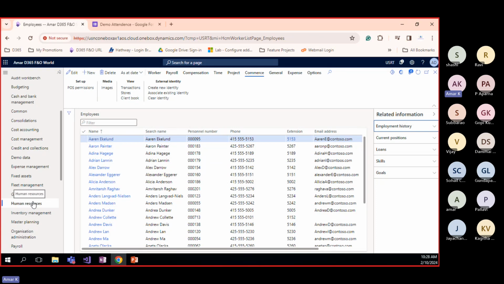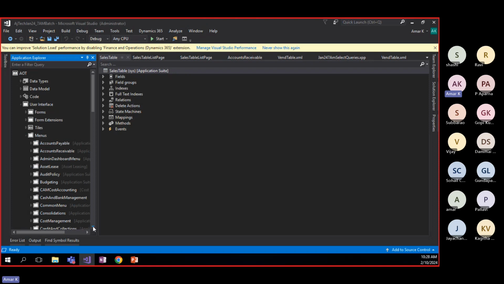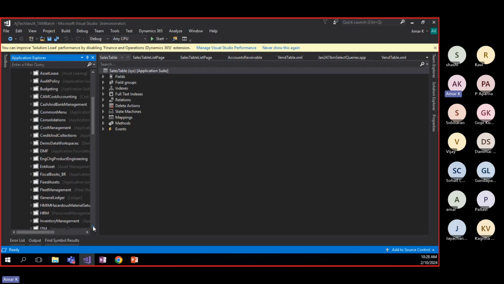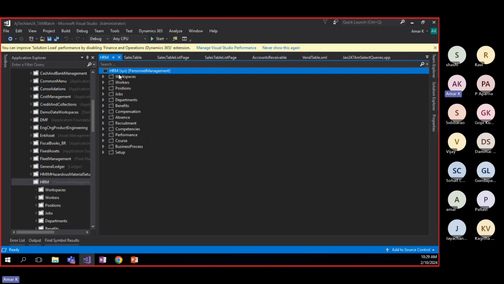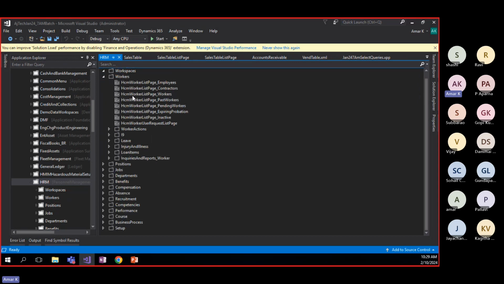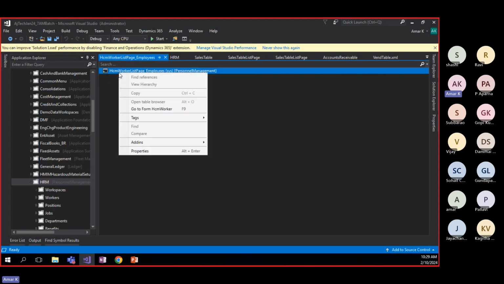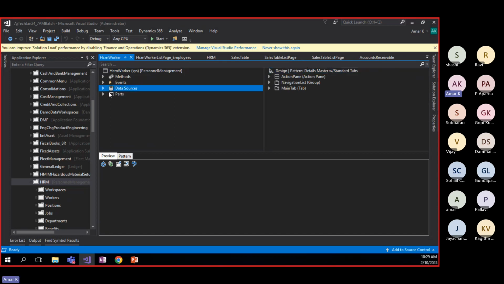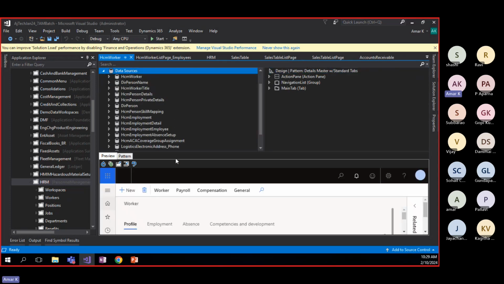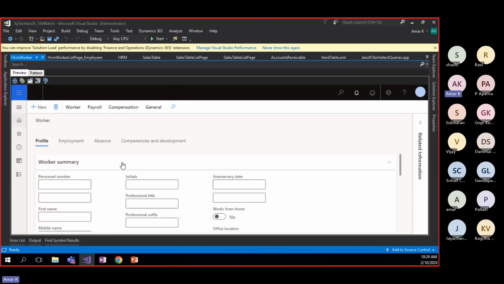So let's see this example. Go to the human resource menus, and what is the module? You can choose HRM, human resource management workspace, open designer and workspace. Workers, right? This is the employees. So right click, directly go to menu item, and this menu item leads to your form, and form to tables. What is the design we are seeing in the front end? The design we can see it here.